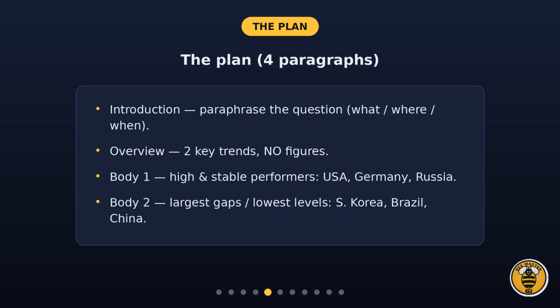Here is the plan. Paragraph 1 introduces the chart by paraphrasing the question. Paragraph 2 is the overview, with 2 key trends and no figures. Body 1 covers the high and stable performers. Body 2 covers the largest gaps and the lowest levels. Now let's write it.